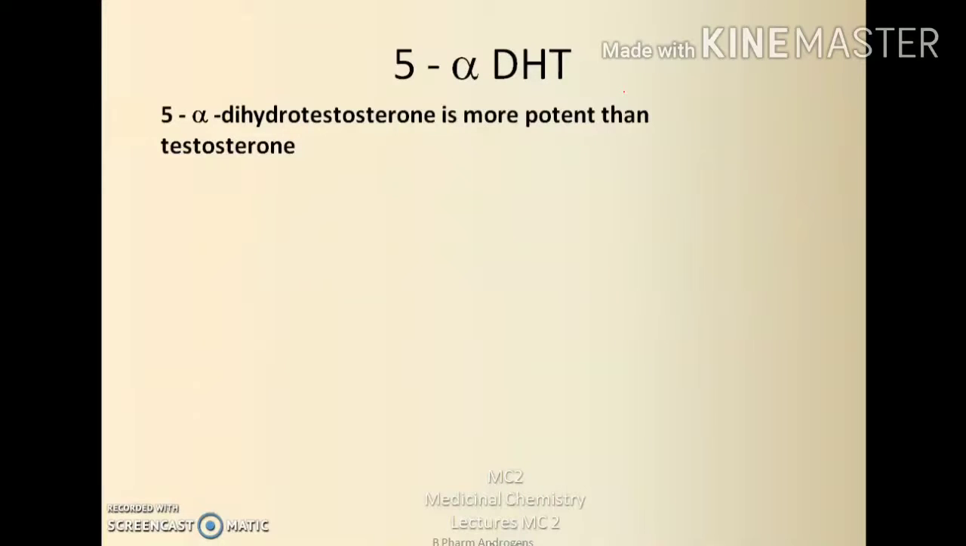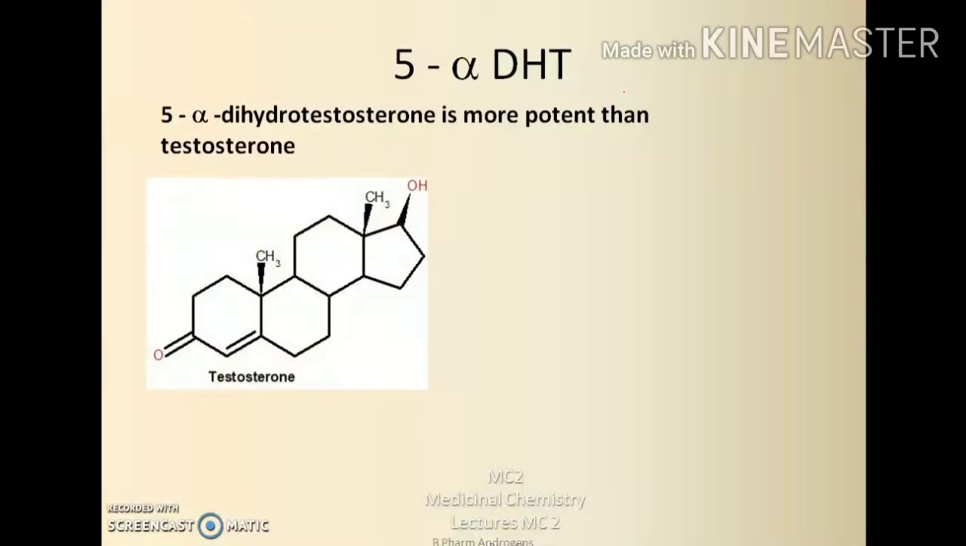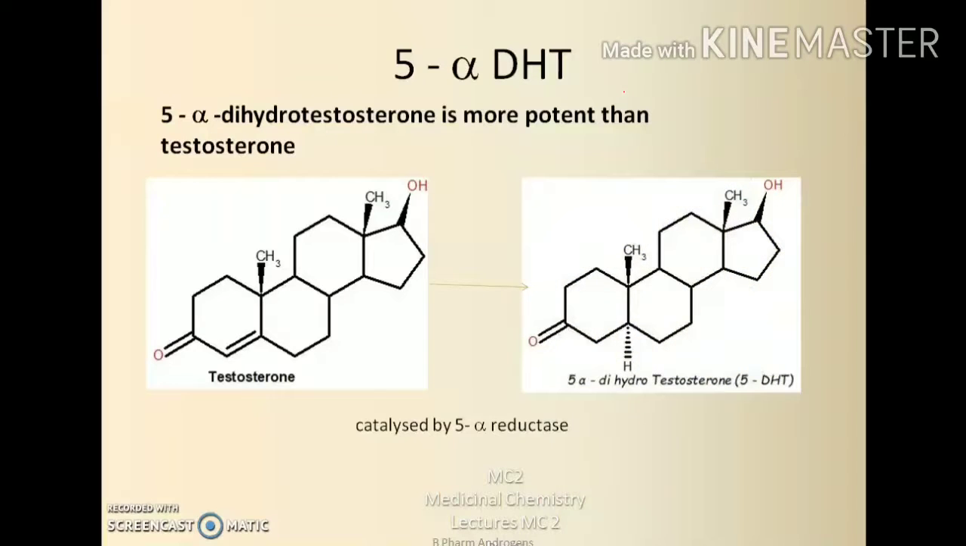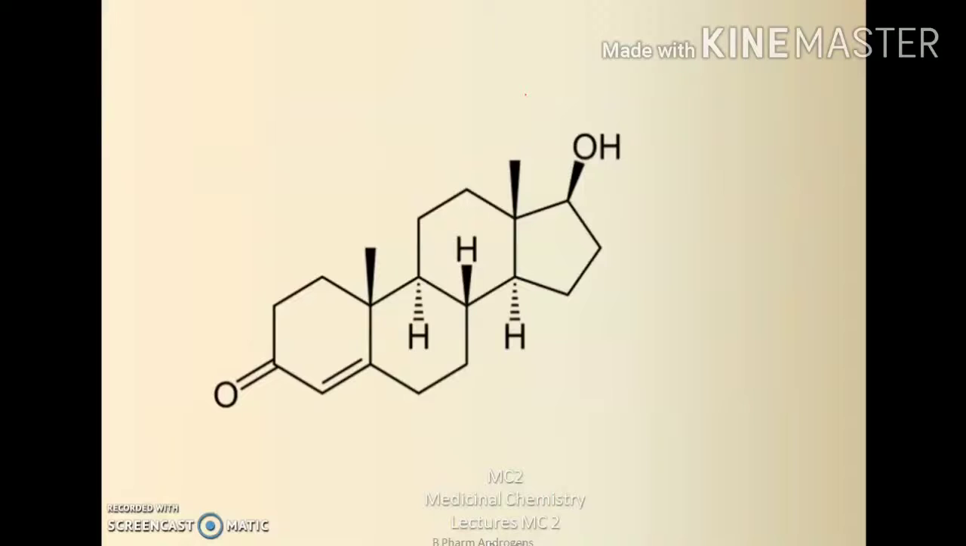This testosterone is the principal circulating androgen, whereas 5-alpha dihydrotestosterone, a more potent derivative of testosterone, is formed at the target organ by the action of enzyme 5-alpha reductase. The double bond at the 4th and 5th position is reduced by the addition of hydrogen atom to form 5-alpha dihydrotestosterone, which is more potent than testosterone. 5-alpha because the hydrogen atom is below the plane of the nucleus.